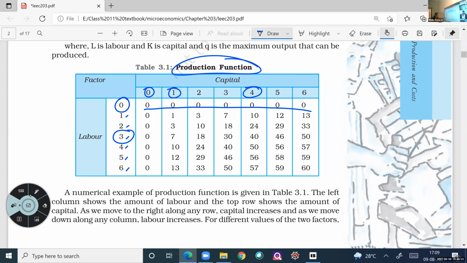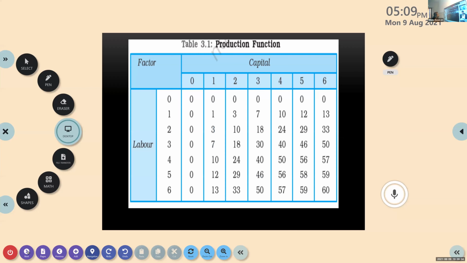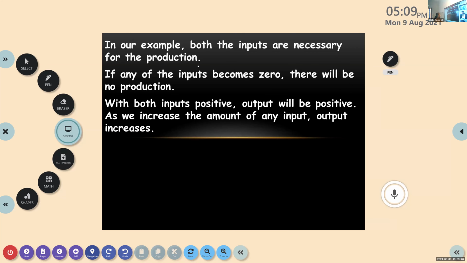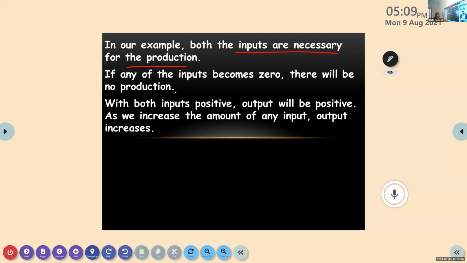Okay. So there is one important point. You have to keep it in your mind. Next. Yeah, this I have taken and this I've got. In our example, I told that both the inputs are necessary for the production. If any one input is 0, then there will not be any production. With both the inputs positive, output will be positive. When we say with both inputs positive, that means what? There should be some amount of inputs. If both are positive, then the output also will be positive.